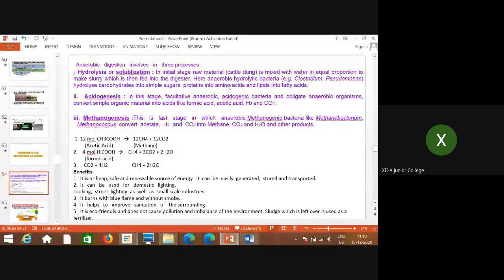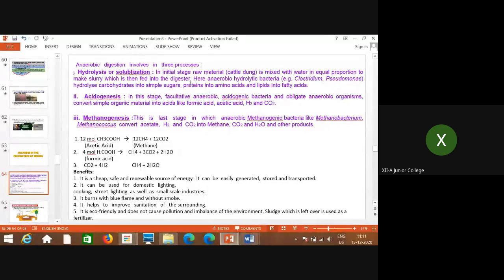These bacteria, for example Clostridium and Pseudomonas, hydrolyze the substances which are in compound form, for example carbohydrates, proteins, lipids. The raw material contents are converted into simpler forms: carbohydrates into simple sugars, proteins into amino acids, lipids into fatty acids.